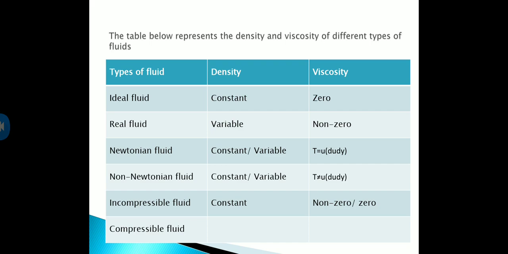Ideal fluid, if density is constant, then viscosity will be 0. Real fluid, if the density is variable, then viscosity is non-zero. Newtonian fluid, constant or variable, then tau is equal to mu. Non-Newtonian, constant or variable, then tau is not equal to mu. Incompressible fluid, if it is constant, then non-zero or 0.